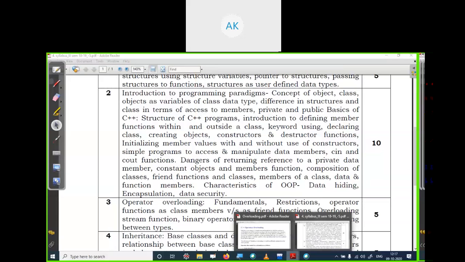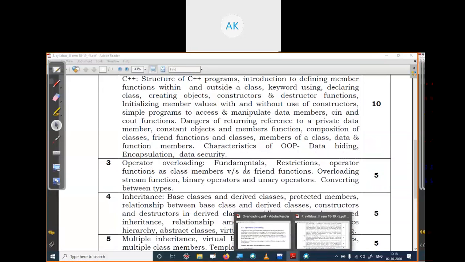If you have seen your syllabus, let me show you the syllabus. This is your syllabus of object-oriented programming. From today's class, we are starting the new unit, unit third. In unit 3, there is this much concept we are going to discuss.